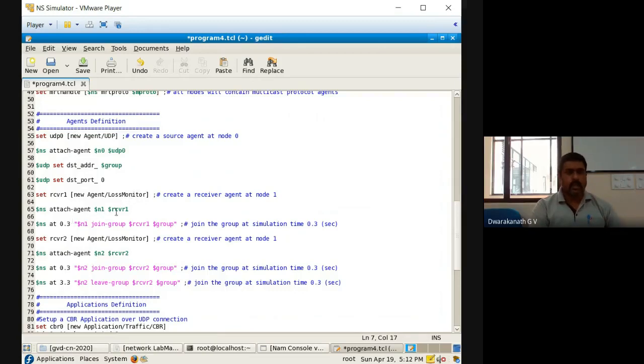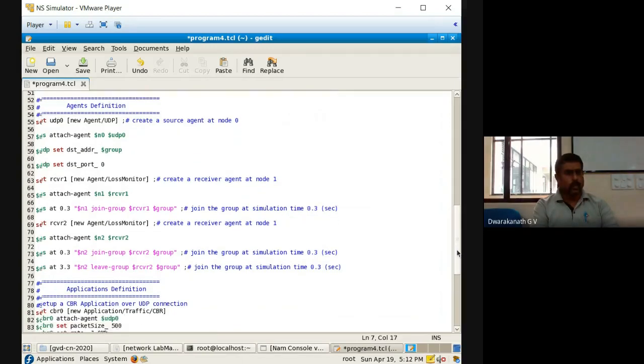Then we connect receiver 1 to N1, and at 0.3 N1 will join as receiver 1 in the simulation. Receiver 2 has also been created as a loss monitor agent, connected to N2, and N2 will come into the group as receiver 2 at 0.3, and it will go out from the group at 3.3.